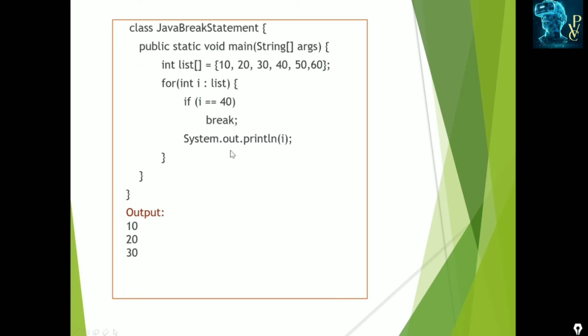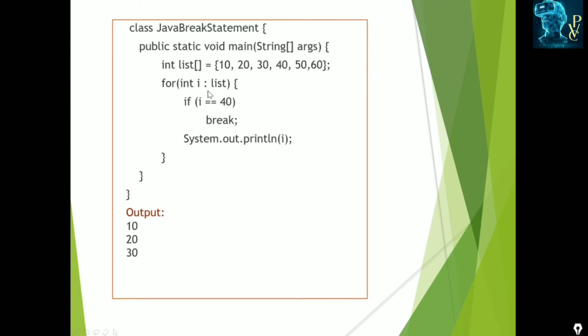Next, another example. Here we are using the for each loop. Okay, this is the Java break statement. In the main method there is an integer array whose name is list, which is assigned the values 10, 20, 30, 40, 50, 60. So the array size becomes 6: list has 1, 2, 3, 4, 5, 6 elements. Okay, this is the for each loop.